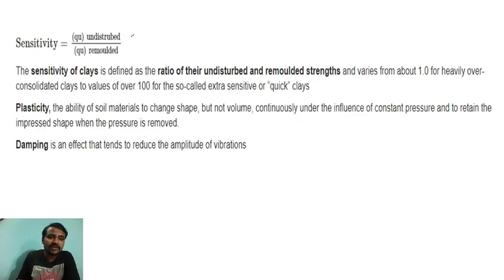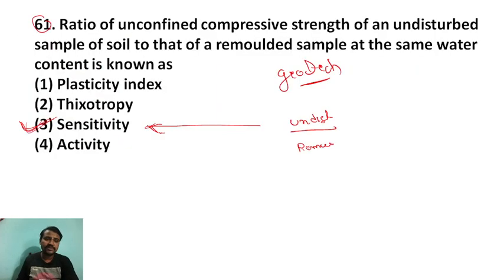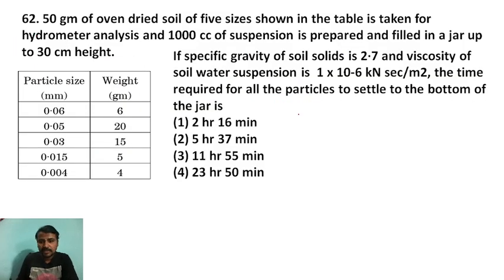Sensitivity is nothing but the strength of undisturbed soil divided by the remolded sample. It is defined as the ratio of undisturbed to remolded strength, and varies from 1 for heavily overconsolidated clays to 100 for the so-called extra sensitive or quick clays. Plasticity is the ability of soil material to change shape but not volume continuously under the influence of constant pressure, and to retain the impressed shape when the pressure is removed. So the answer for this question is sensitivity. Next, again a geotech question.